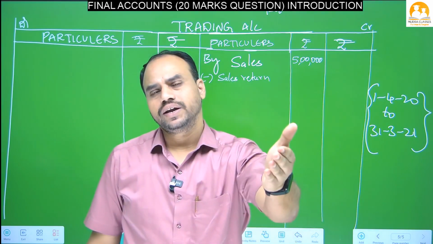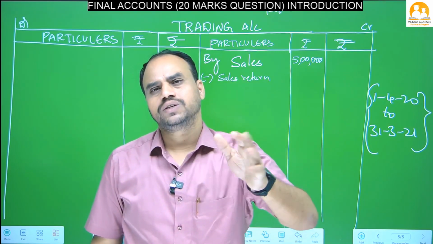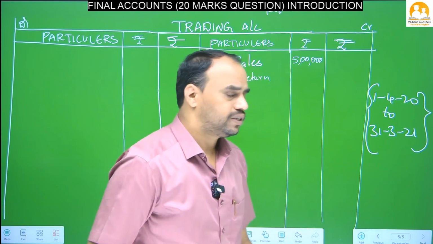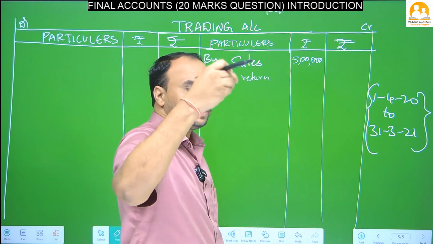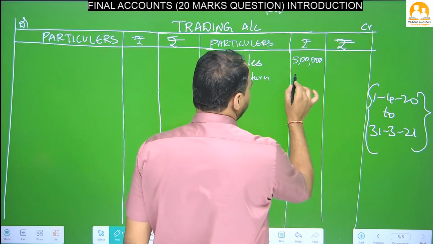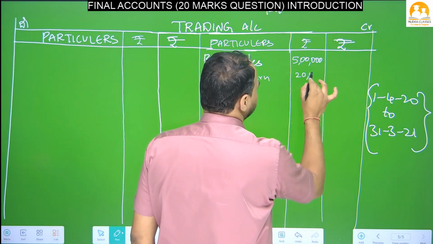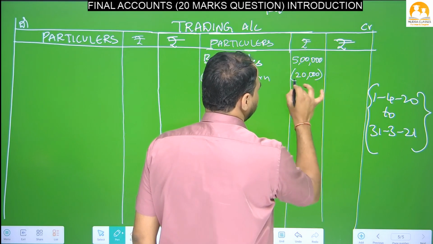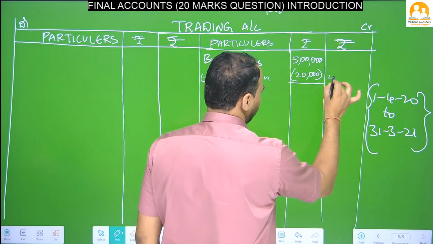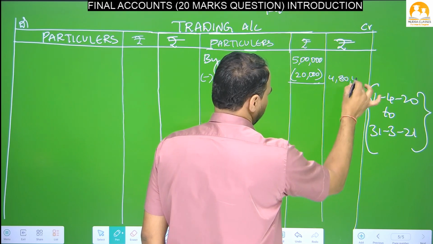One customer returned goods because he received damaged goods. For example, 20,000 of goods were returned to me, so that 20,000 we have to deduct from this 5 lakhs. 5 lakhs minus 20,000, 4 lakhs 80,000, we have to write in the outer column.